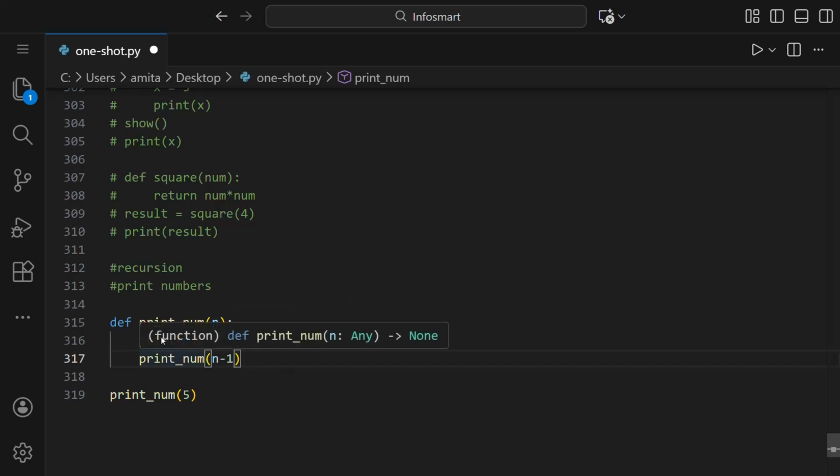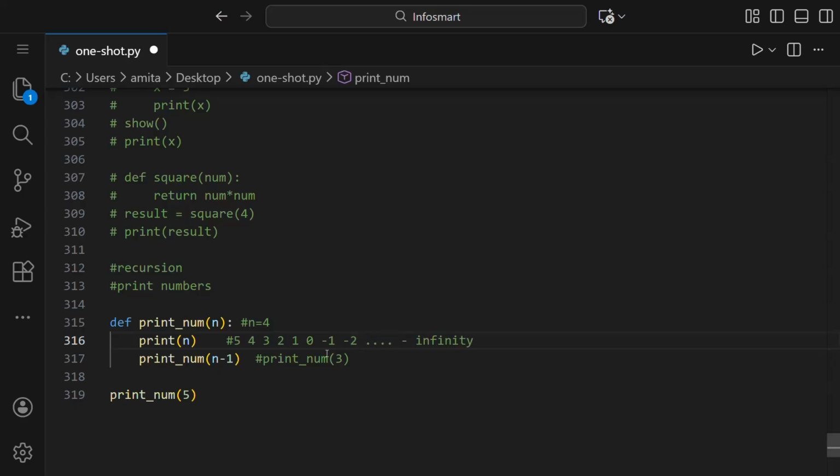But if you do it like this, print 5, then here n equals 5. Let us write n is equal to 5. Here what will be printed? 5 will be printed. Then what happens here is it calls print num with n minus 1, which is 4. So it goes to here again. Now n is 4. 4 is printed. Now 4 minus 1 is 3. Then 3 is printed, and so on. What happens is 3 is printed, then 2, then 1, then 0, then minus 1, minus 2, and so on. It goes to minus infinity like this.